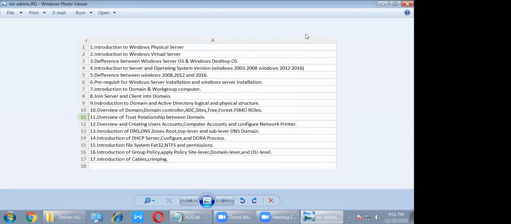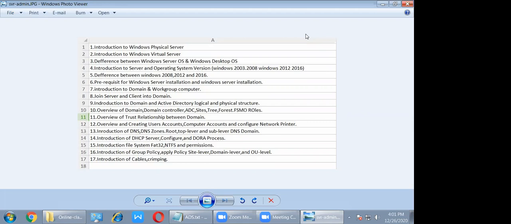Because ultimate and professional have extra features, corporate-level features, for security purposes and for managing privacy. So that is the purpose we are using the client operating system, right?